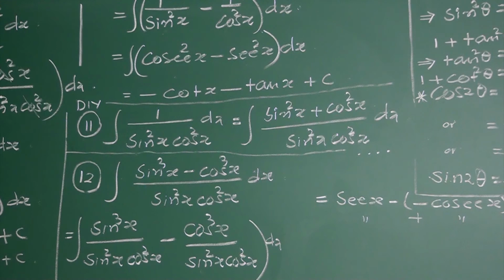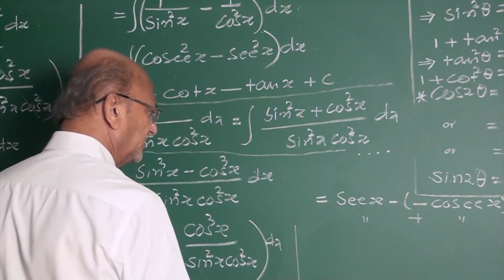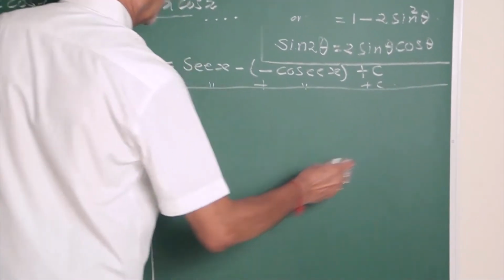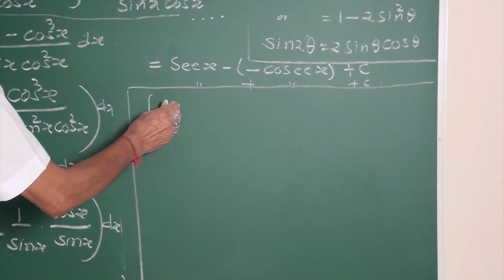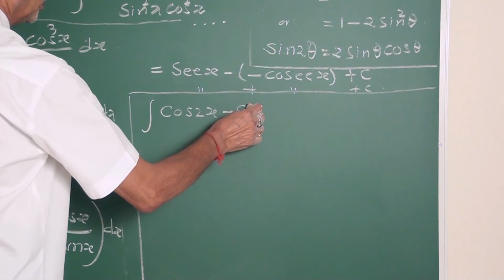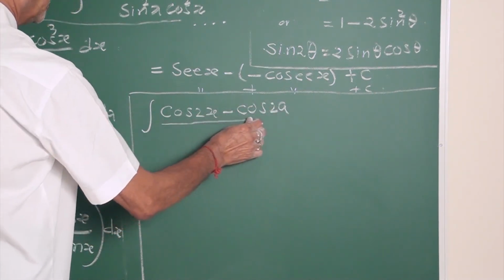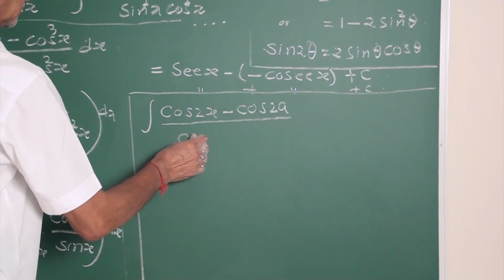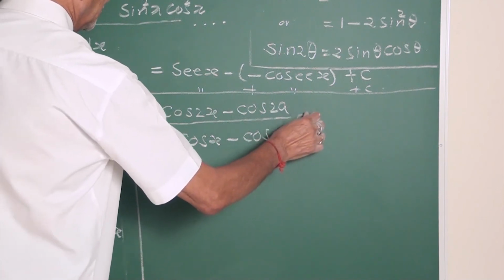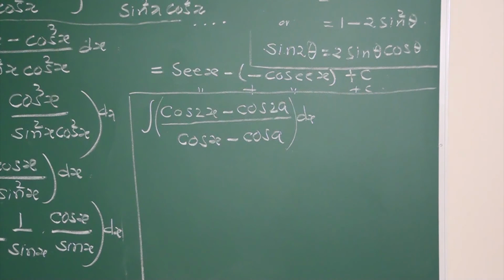Yes, my friend, one more is there based on the same formula. Evaluate the integral of cos 2x minus cos 2a, denominator is cos x minus cos a, dx.